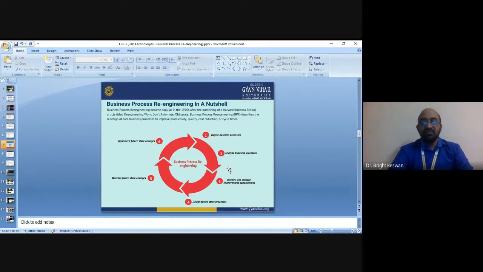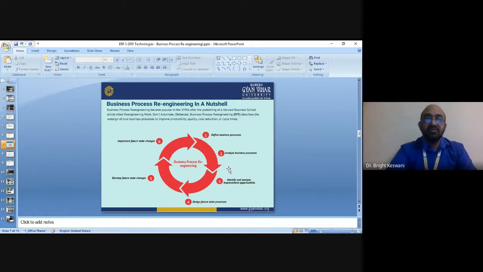And there are several elements of reengineering. The first is business process: do not automate existing business processes and always break away from outdated rules. So this is the first step of business process reengineering.